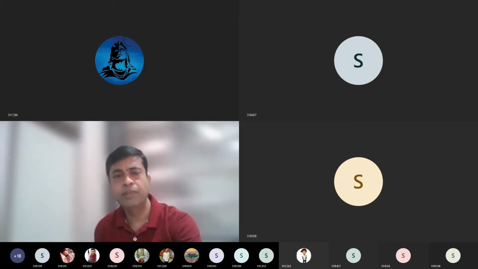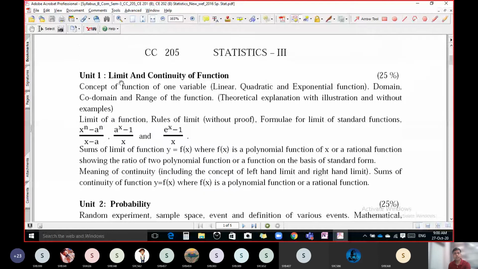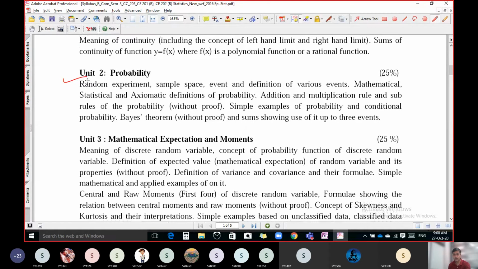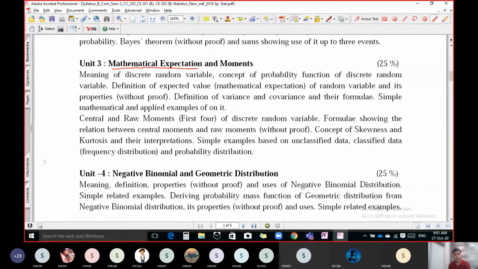Only one topic is left according to our syllabus. We already did limit and continuity, that is over. Probability was also taken by Chirag Trivedi sir, so that is also over. Mathematical expectation is over too. It was taken by Desai madam, and this also was taken by Desai madam. Let's discuss the last part, that is moments.